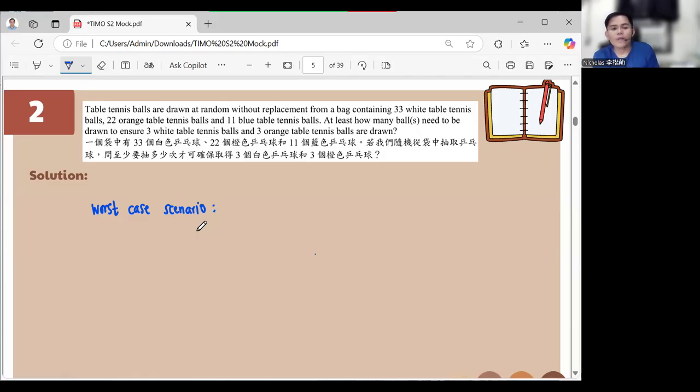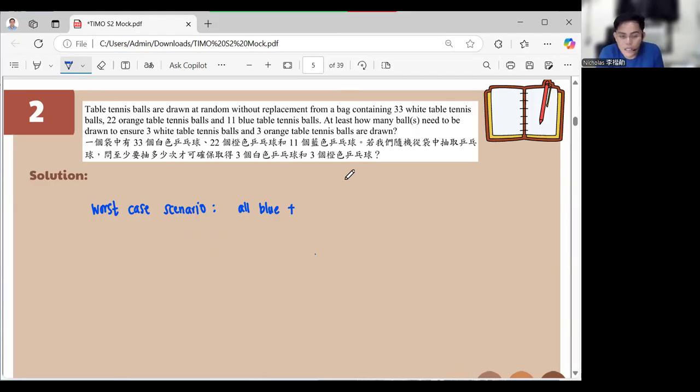Now you want to get white and orange. You have here 33 white, 22 orange, and 11 blue. So the worst case is, at least how many balls need to be drawn to ensure the three white table tennis balls and three orange table tennis balls. So of course you will take all the blue, plus you need three white and three orange. Which one has the most number of balls? The white or the orange? It's the white, right?